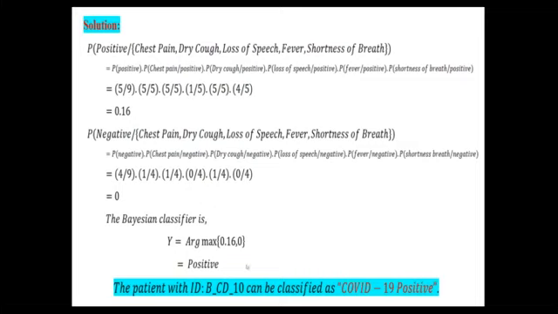Try to understand, don't try to memorize. How is it working, what is the meaning of max, why do we have to take argmax, and why do we take the maximum value under which we have the positive class. So finally, according to the given instance, after training on the given data set, we classified the given patient as COVID-19 positive. So this is the conclusion for this data set.